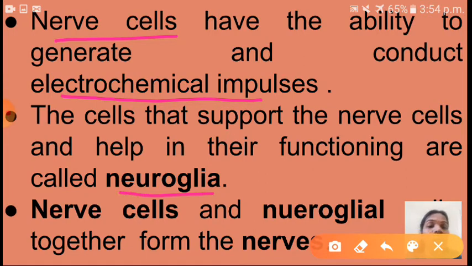Okay. So the cells that support the nerve cells and help in their functioning are called neuroglia. See here, the cells that support the nerve cells and help in their functioning are called neuroglia. Okay, so the nerve cells, that means neurons, and neuroglial cells together form the nerves. Okay, children. So see here, the nerve cells, that means neurons and neuroglial cells together form the nerves.